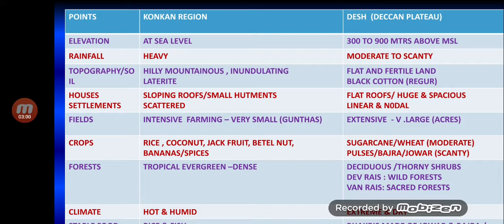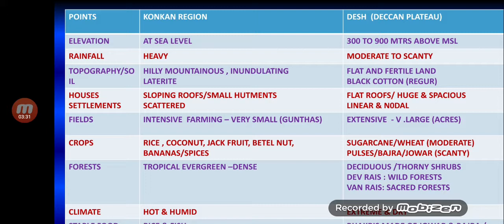Let's look at the rainfall. Konkan receives very heavy rainfall, whereas the plateau region receives moderate to scanty. Now, why does it receive heavy rainfall? Because it is near the coast. And most of Maharashtra, as also India, receives orographic rainfall. That is the rainfall which is caused due to physiography, mountain ranges.